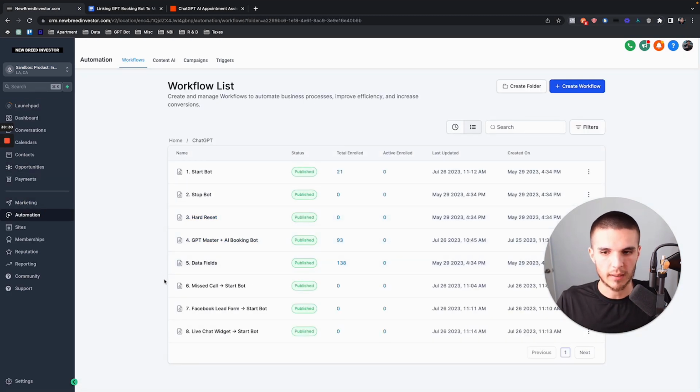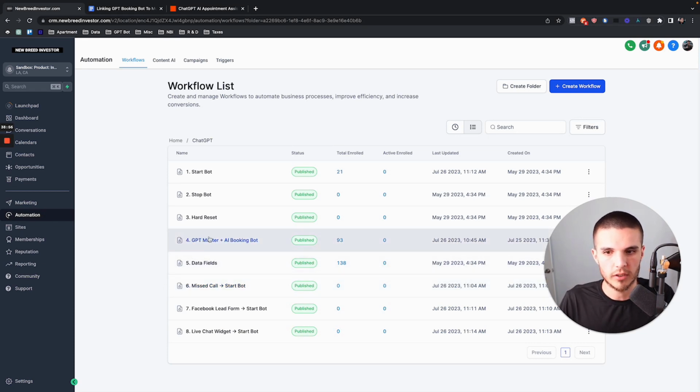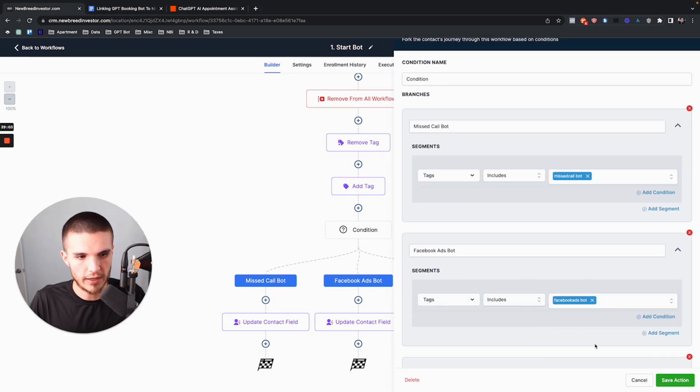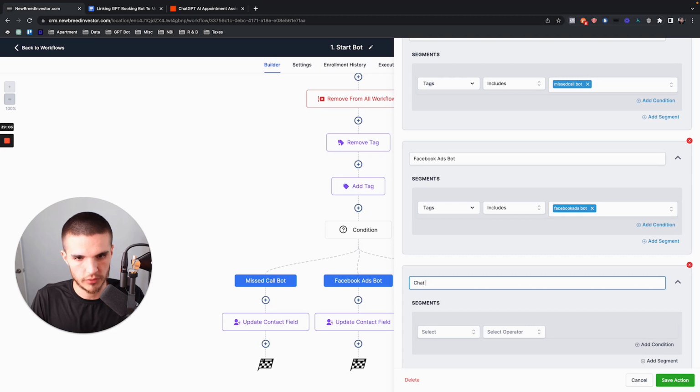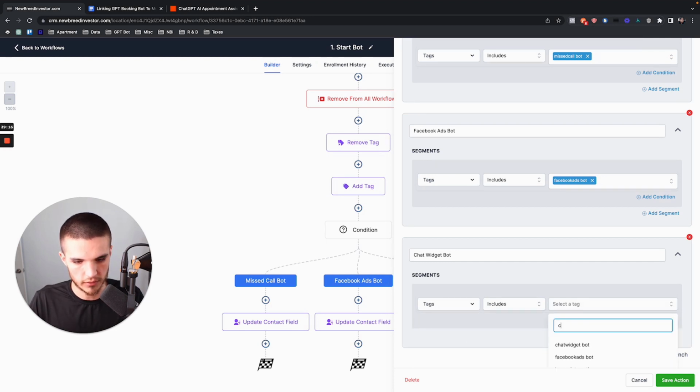And like I said, I'm showing you this because I truly believe this will be the future. I think right now, trust me, if I could just stitch it into one little thing, I would, but this is kind of the way it has to be done right now, with as minimal complexity as I could think of if you do have a bunch of different sources that are routing into high level. So now what we're going to do is add another branch, which is for the chat widget. So we're going to do chat widget bot, and we're going to do tags, and then we're going to do includes, and then we're going to do chat widget bot.